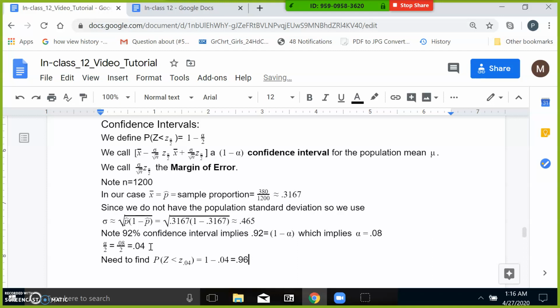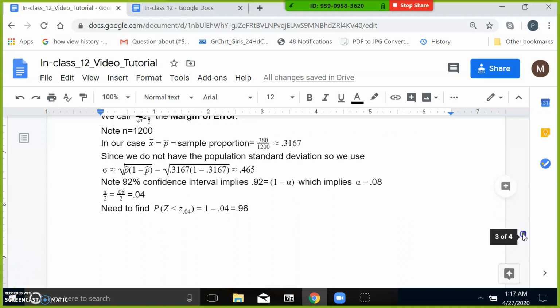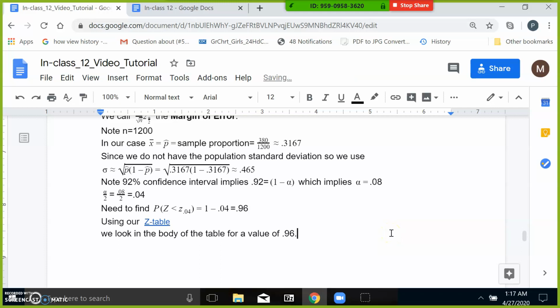So we're going to have to use the z-table to try and figure out this guy. So let's look at that. Let me put my z-table here. So here's how we're going to have to look at our z-table. So let me write it here. So using our z-table, we're going to look in the body of the table for a value of 0.96.